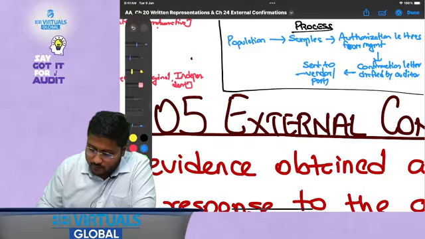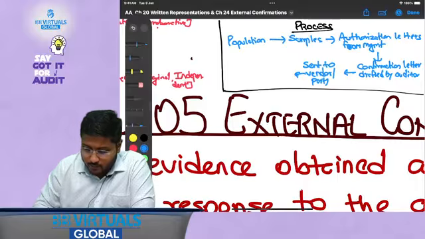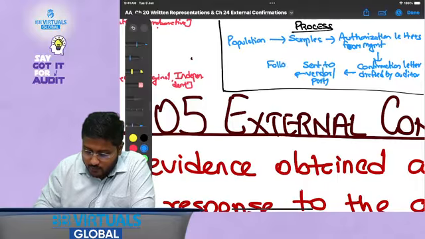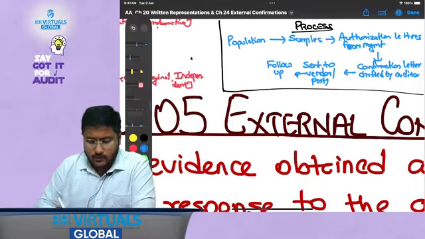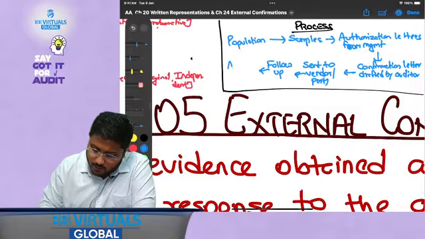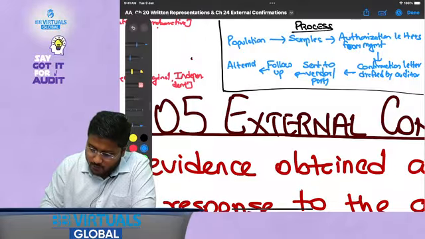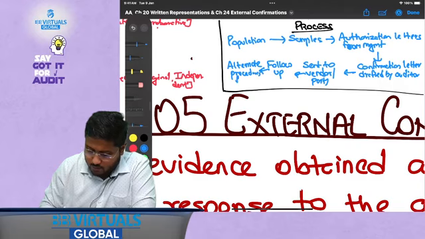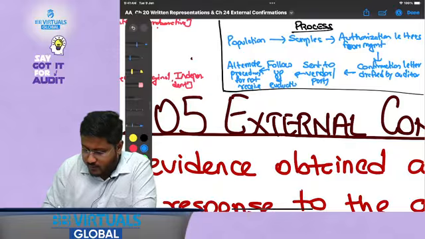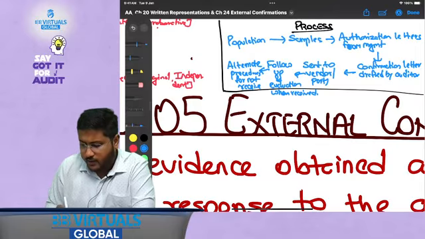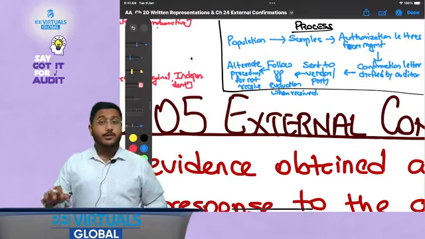After we send it, we follow up and see if the confirmation is received. If not, we use alternative procedures for those not received. Follow up and evaluation when received, that is, when received we evaluate the information, whether it is matching or not. So this is the overall process.